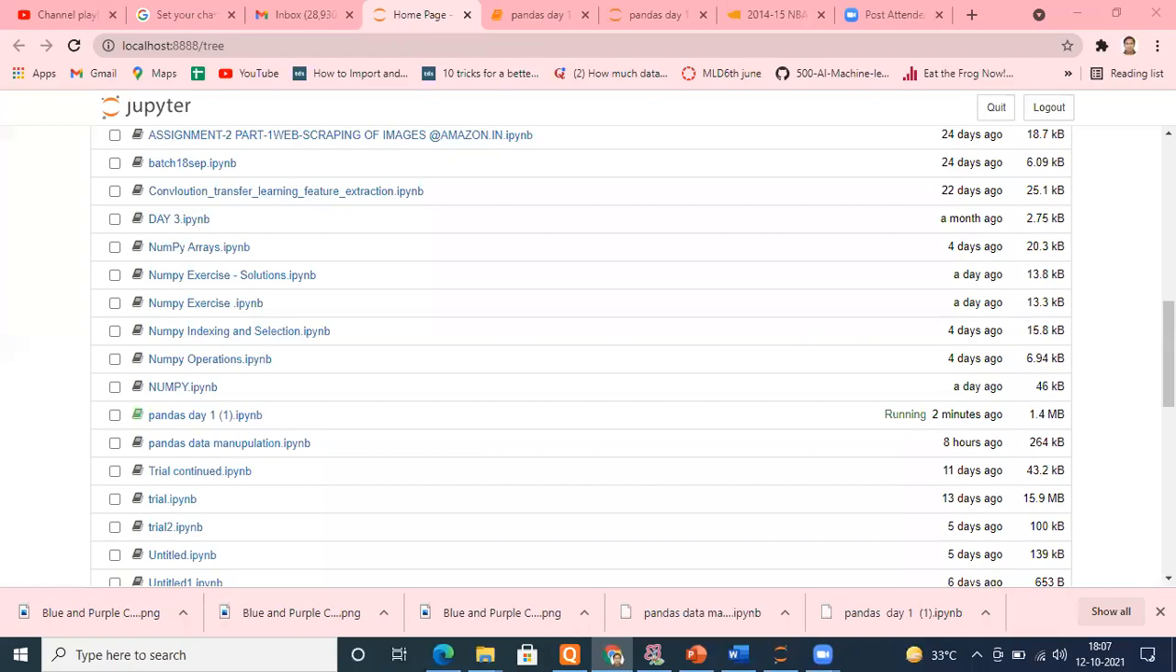Okay, so we'll start our Pandas journey today, and trust me, it is the most important library of the entire machine learning. Entire, because from the beginning till today,